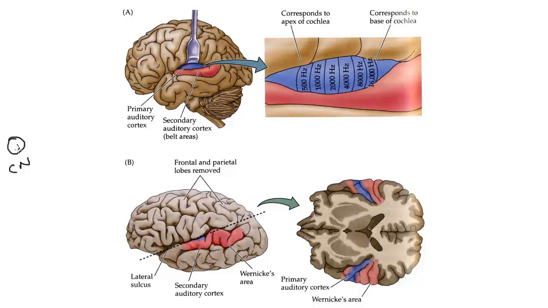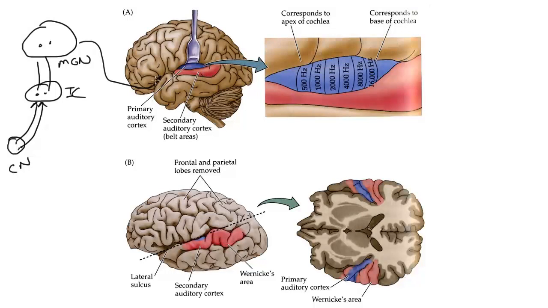Neighboring cells here would wind up sending axons to neighboring regions, for example the inferior colliculus. And then those cells would wind up sending topographic projections to neighboring cells in the medial geniculate. And then they, in the medial geniculate, wind up sending topographic projections to primary auditory cortex.